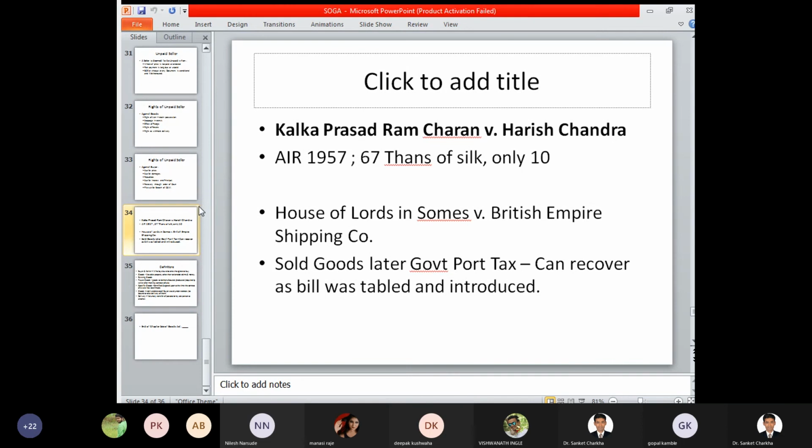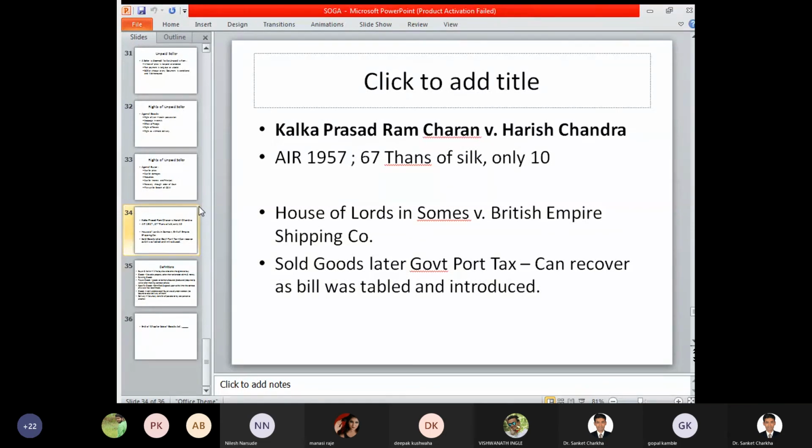But what happened in actual, only 10 thans of silk were delivered, and the entire remaining quantity was not given. So in this case the seller remains unpaid. He went to the court of law, and the court passed a certain order for performance of this particular contract, and accordingly 67 thans of silk were delivered from the seller to the buyer.